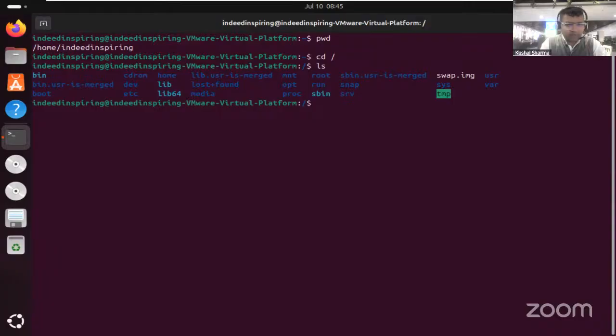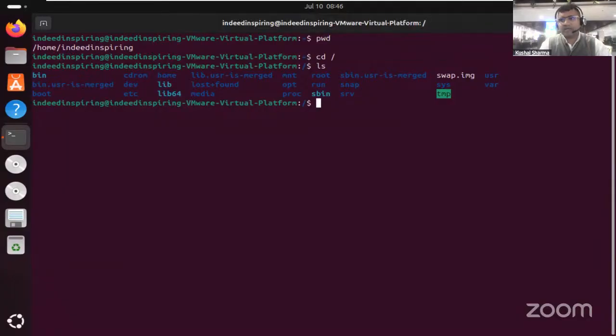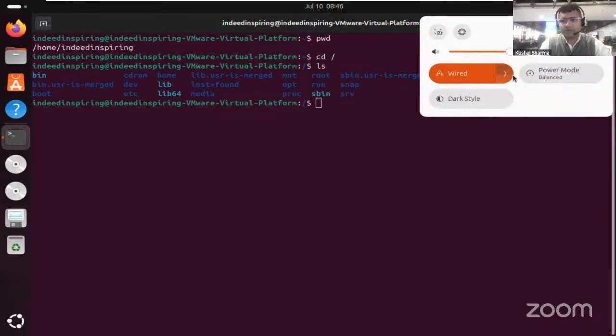So all of them we are able to see here, right? When you're not very familiar with the Linux file system, just go through them and read them. That's it. Gradually you'll be able to understand and remember them.